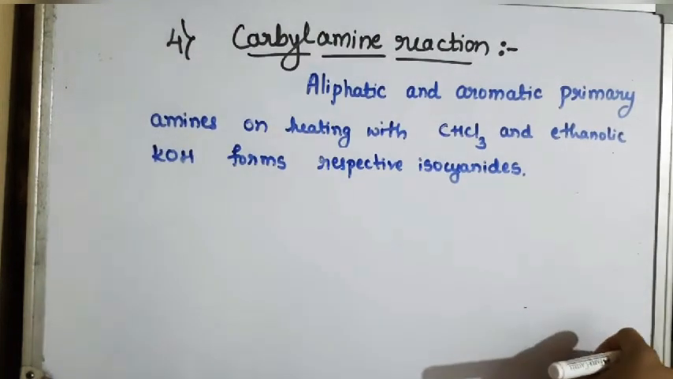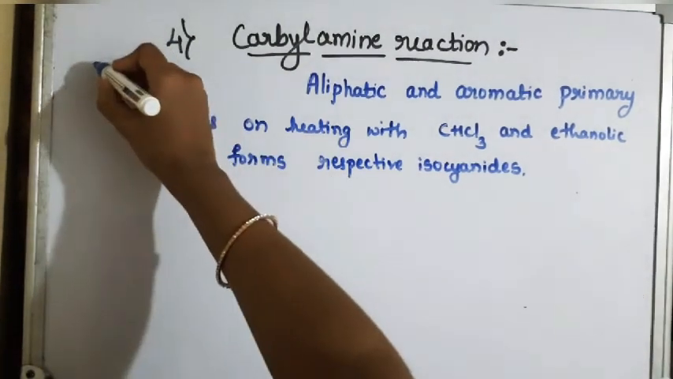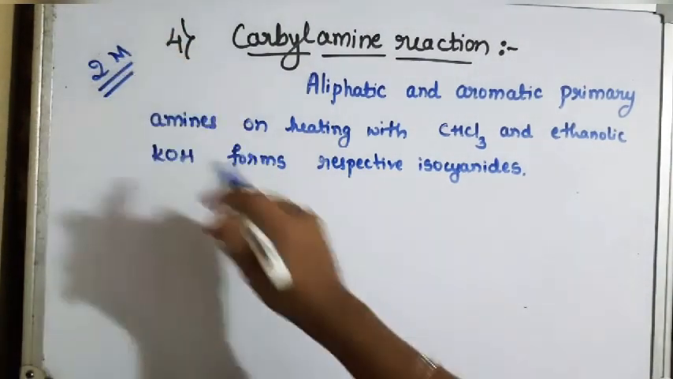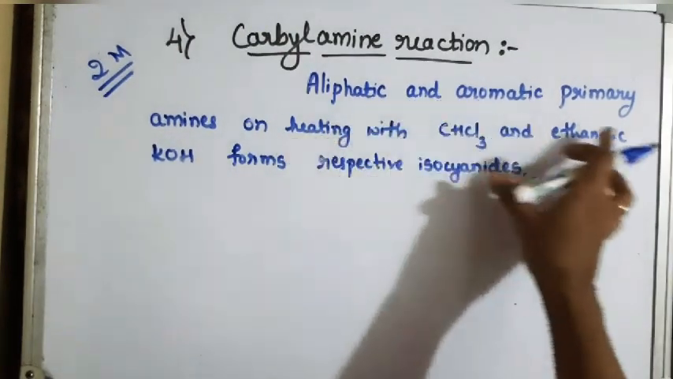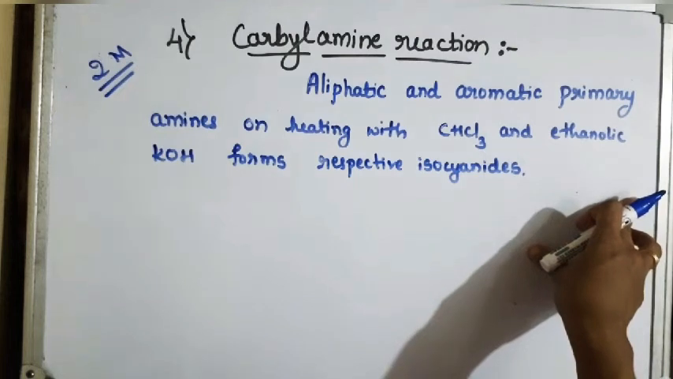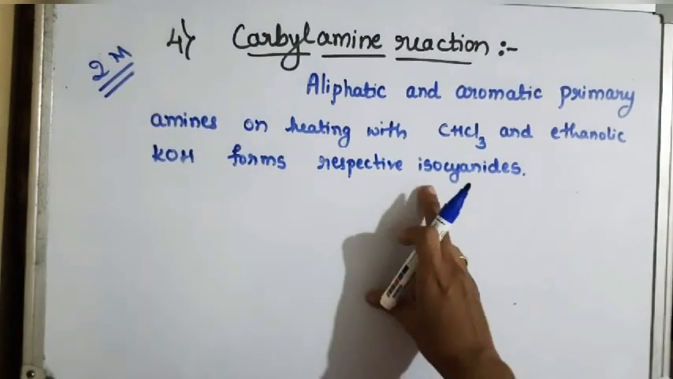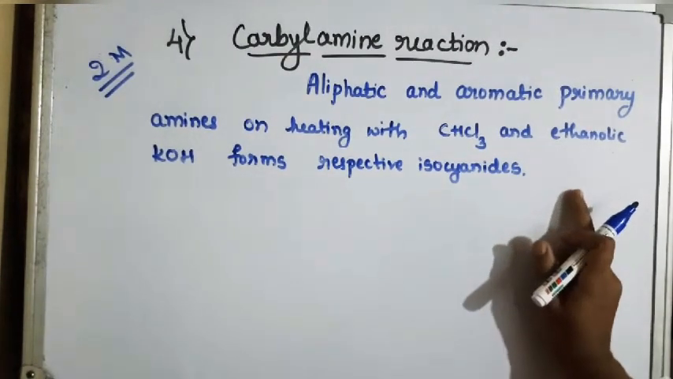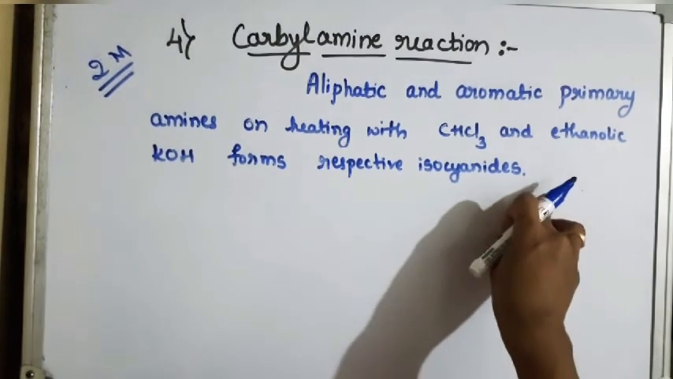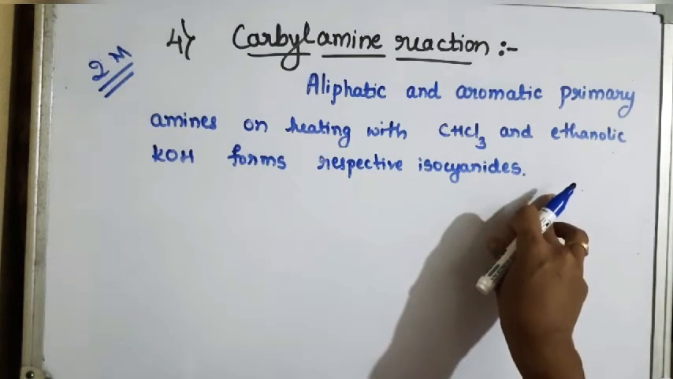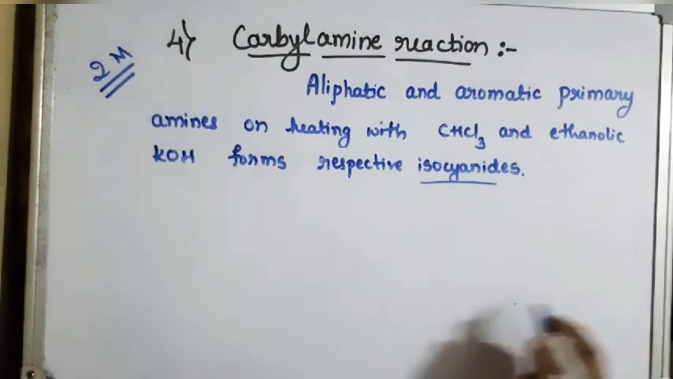The next reaction is the carbylamine reaction. This is very important for the examination, most of the time asked for 2 marks. The carbylamine reaction is the reaction in which aliphatic and aromatic primary amines, on heating with chloroform and ethanolic potassium hydroxide, form the respective isocyanides or carbylamines. An isocyanide, or carbylamine, is a foul smelling substance. It has a very unpleasant odor. So by that odor you can identify the formation of an isocyanide.